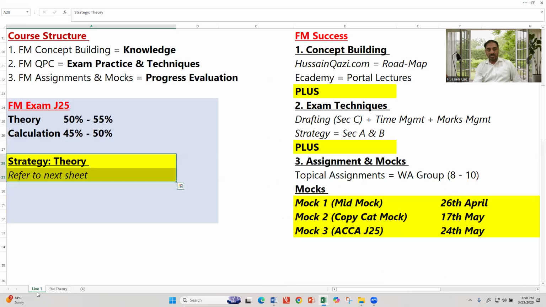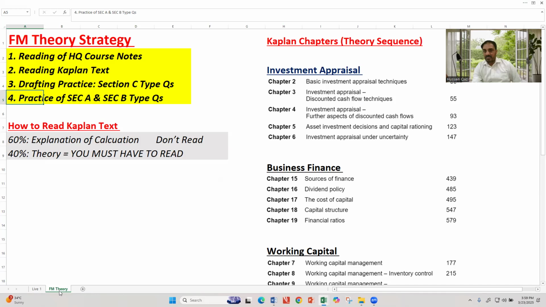So this is the course structure, including the sequence of the chapters' reading and how to read the chapters. Do remember, if you are working on investment appraisal, you only need to cover chapters 2, 3, 4, 5, 6 for investment appraisal, just for the theoretical content. First cover the lecture, then read the notes, then cover the investment appraisal.